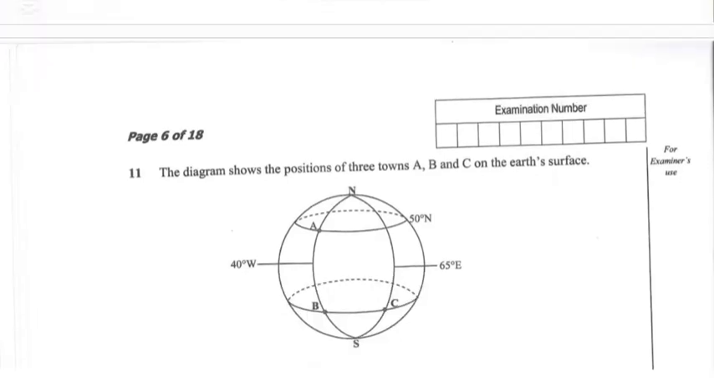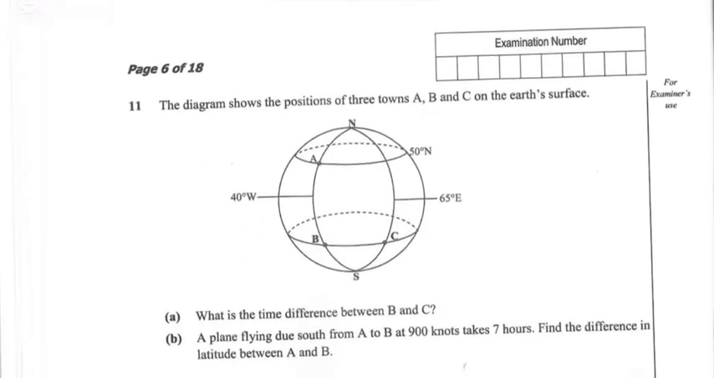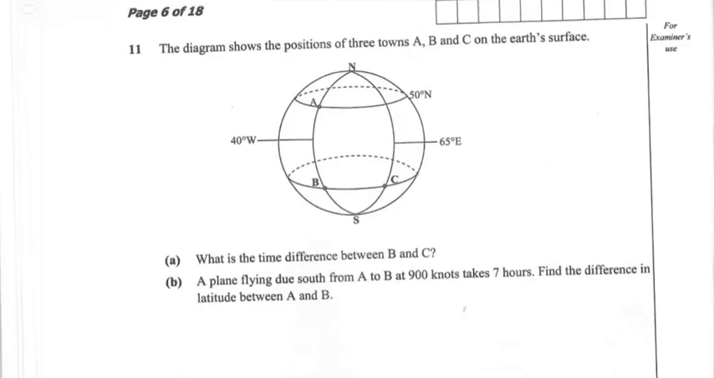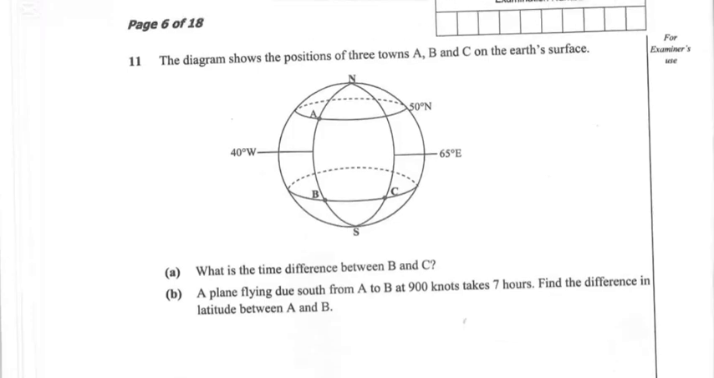Question 11 is on earth geometry, and this question has two parts, A and B. Reading out the question, the diagram shows the positions of 3 towns A, B, and C on the Earth's surface. So that is our diagram there. On A, we want to find the time difference between B and C. So what is the time difference between B and C?